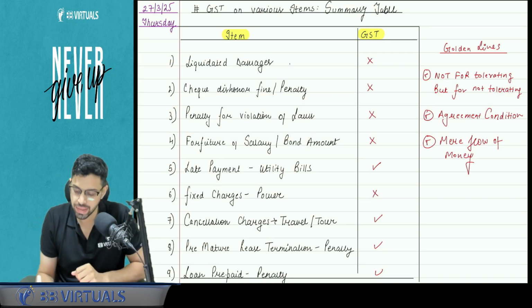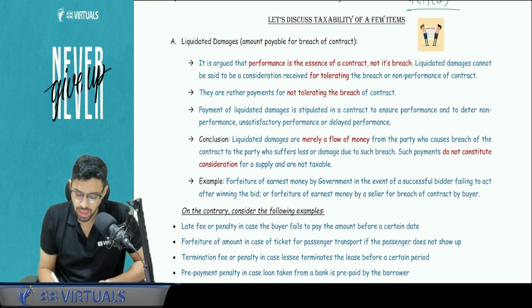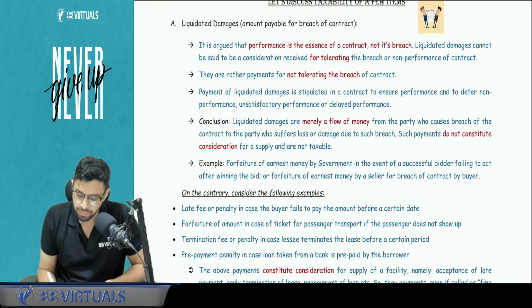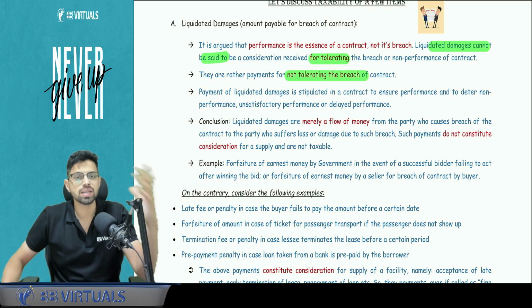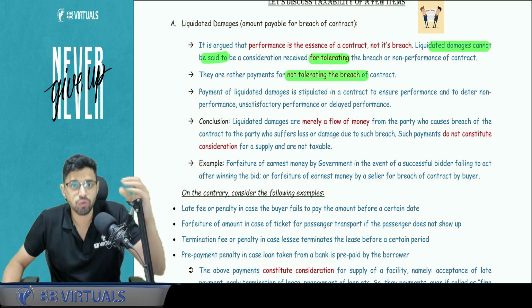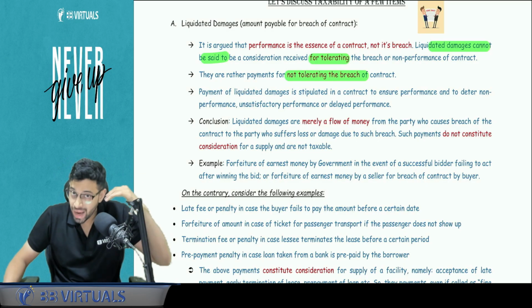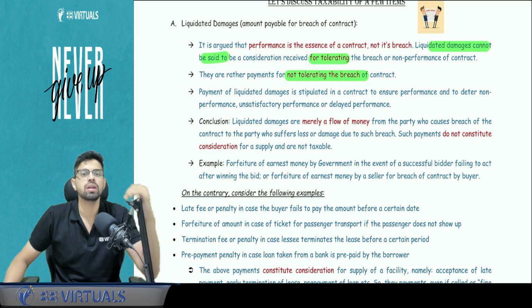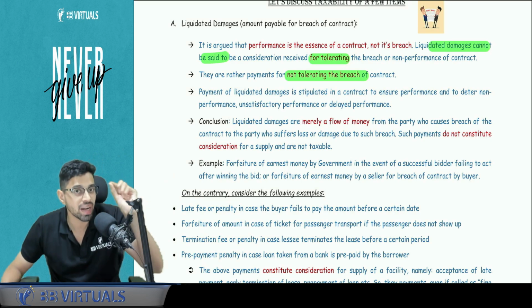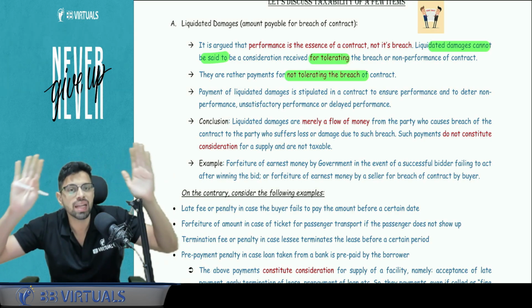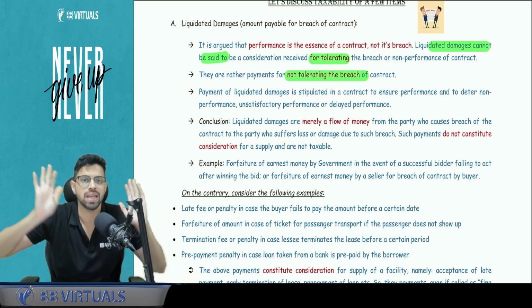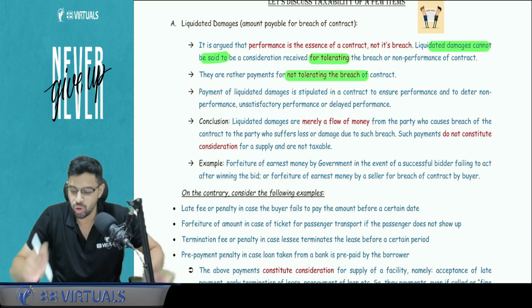I will underline that line. Pay attention here. The liquidated damages cannot be said to be consideration for tolerating the breach, but it is for not tolerating the breach. A person enters into a contract, you and me entered into a contract for the purpose of performing it. Our intention was not that someone will breach, and another party will earn something out of it. So liquidated damages is not an earning per se, it is a mere flow of money. These lines need to be stated in your answer.